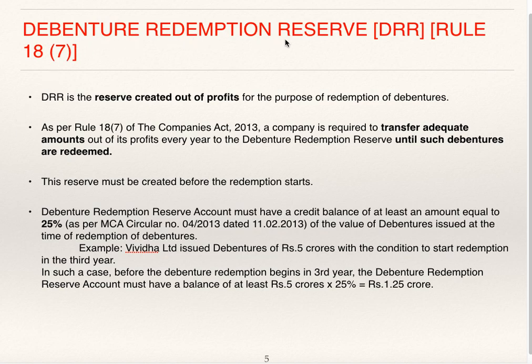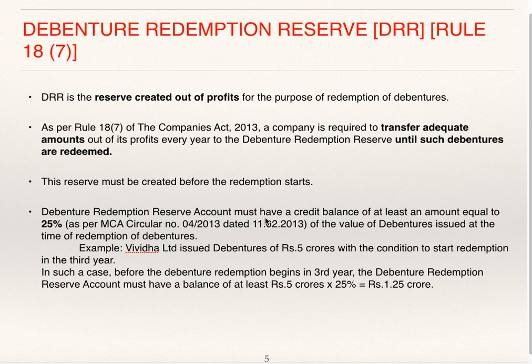Now debenture redemption reserve, Rule 18(7), this is as per Companies Act 2013. DRR is a reserve created out of profit for the purpose of redemption of debentures. As per Rule 18(7) of Companies Act 2013, the company is required to transfer an adequate amount out of its profit every year to the debenture redemption reserve until such debentures are redeemed. This reserve must be created before the redemption starts.